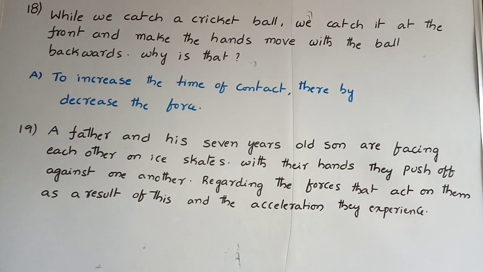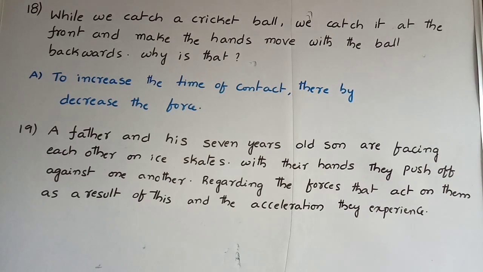Next, 18th problem. While we catch a cricket ball, we catch it at the front and make the hands move with the ball backward. Why is that? While taking a catch, we lower the hands to increase the time of contact, thereby decreasing the force. That's why we may not get hurt. That is the reason.